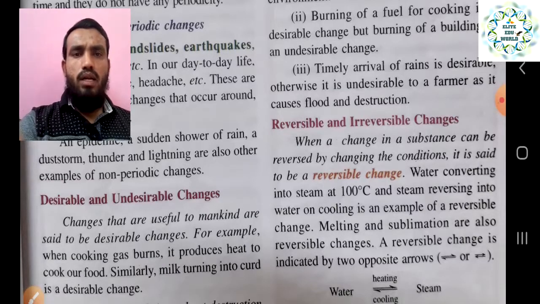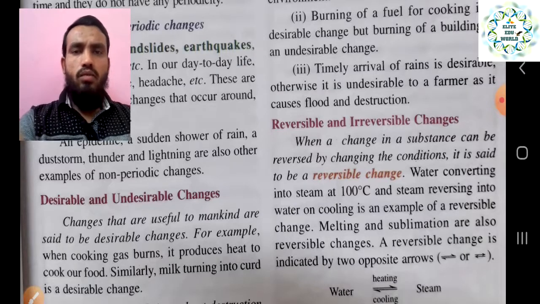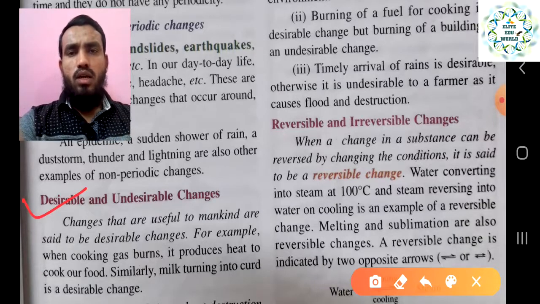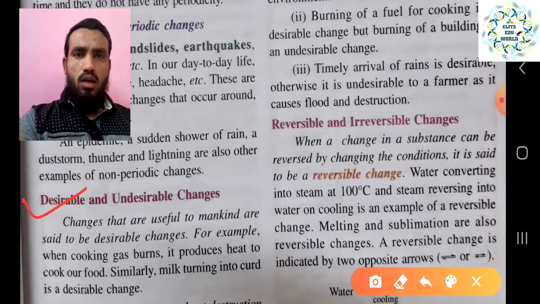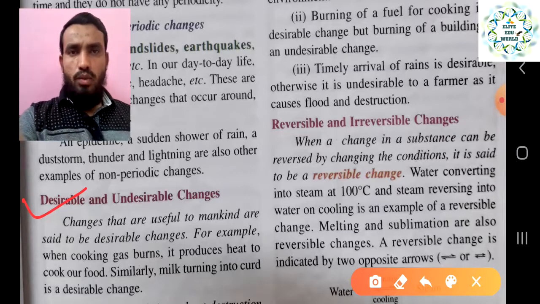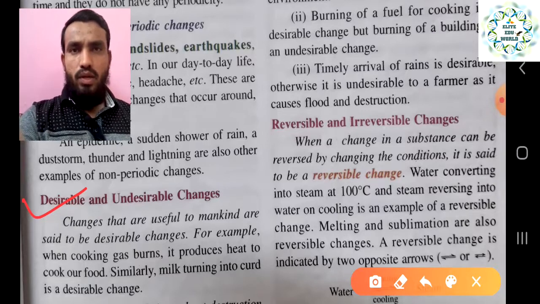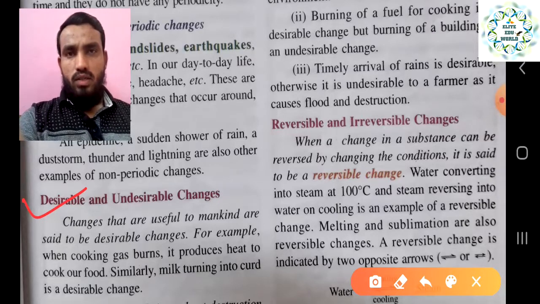And desirable and undesirable is one more characteristic we can use. On the basis of that we can classify the changes, as we have already seen so many examples: periodic, non-periodic, slow and fast, right? So we can also see desirable and undesirable characteristics.